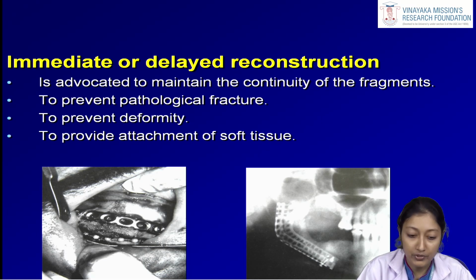So, these are the main things which have to be discussed in osteomyelitis. First, what is the meaning of osteomyelitis, what is the definition, then what are the etiologies, the microorganisms involved, what is the pathogenesis, at least in cases of odontogenic infections, then what are the risk factors associated with developing osteomyelitis, and what is the classification, in which we have already discussed the two main branches, the suppurative and the non-suppurative osteomyelitis. Suppurative osteomyelitis had acute, chronic and infantile types. Non-suppurative osteomyelitis had sclerosing osteomyelitis, which is a chronic one, which can be focal or diffuse.